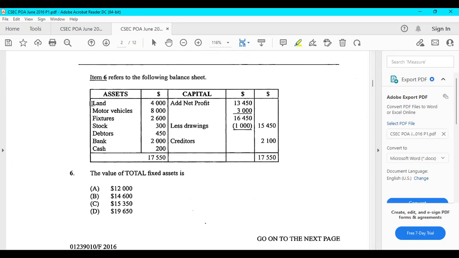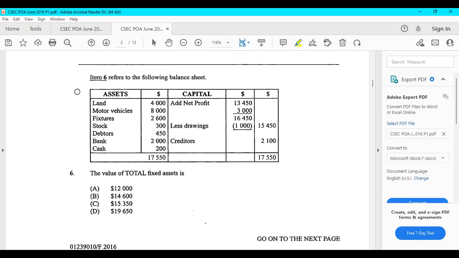These are assets that we have in the business. We intend to keep them for a long period of time in the business, and we do not have them with the intention of selling them. They are to be used for the business purposes, during our day-to-day operations. They're used within the business. We don't intend to sell them, and we expect them to really last us a long time. So that's basically what your fixed assets are.